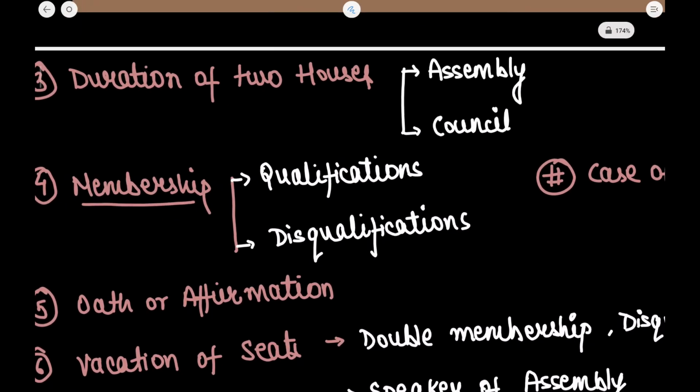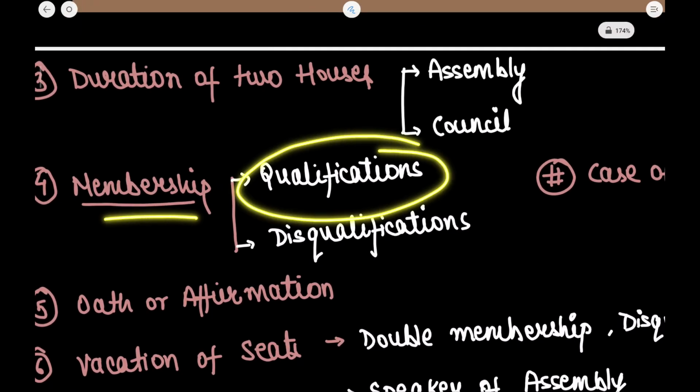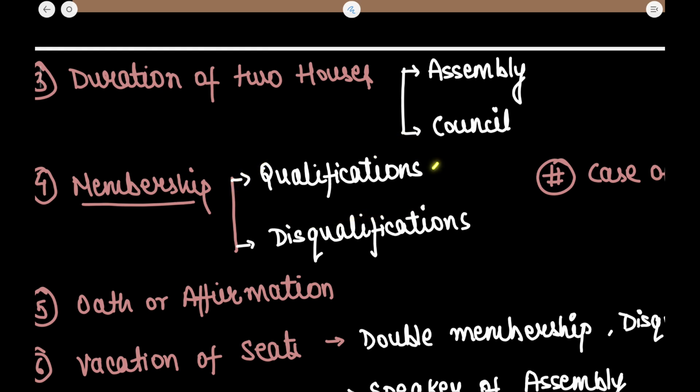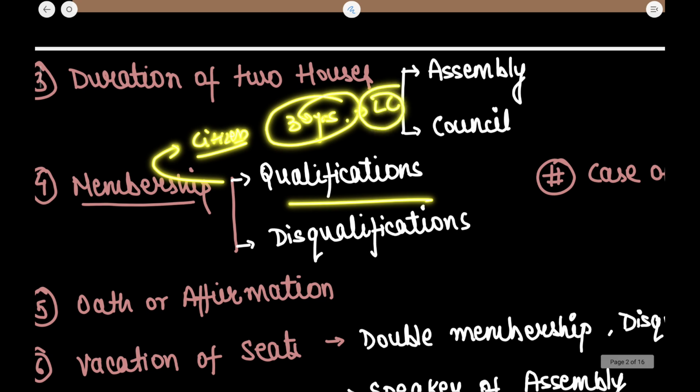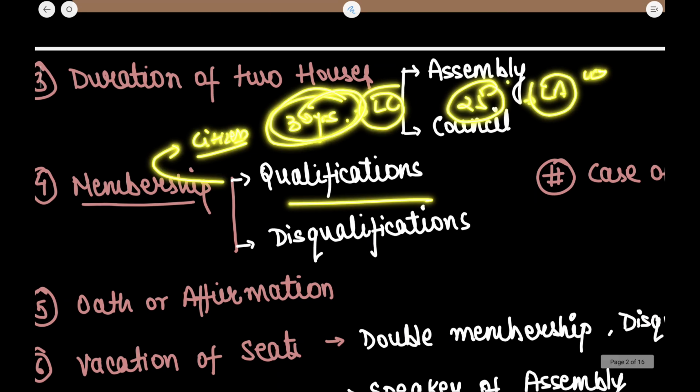Now what about the membership? What are the qualifications? I am telling you about the membership of the state legislature. Okay, so what are the qualifications? He must be a citizen of India, he must subscribe an oath, and he should not be less than 30 years of age in case of the legislative council, and 25 years of age in case of the legislative assembly. The same applies in the Lok Sabha and Rajya Sabha as well. For Rajya Sabha the age is 30 years and for Lok Sabha it is 25 years.